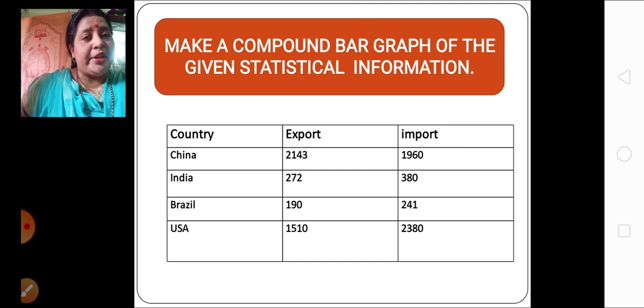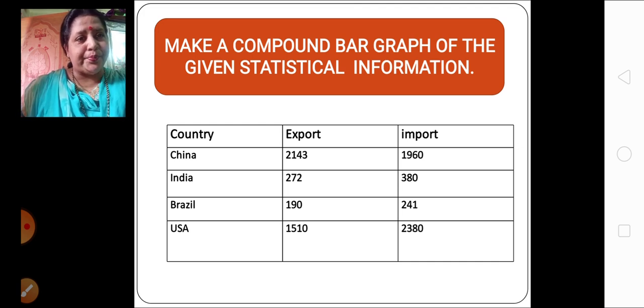So in the statistical information, only China is a country which is having favorable balance of trade, while the remaining 3 countries are having unfavorable balance of trade. Now let's show this statistical information on a graph paper. Yes children, you all must be knowing what is a graph paper, correct? You all are doing it in your algebra or maths. You all must have seen what is a graph paper.